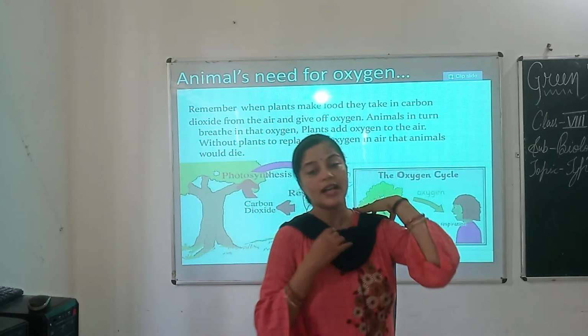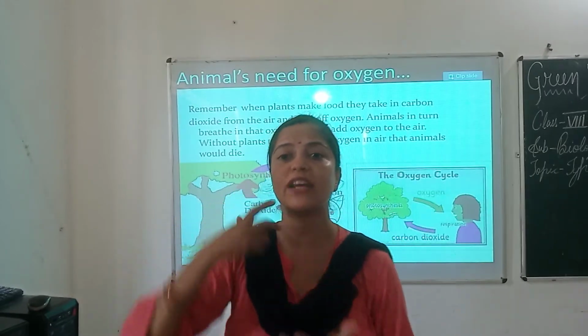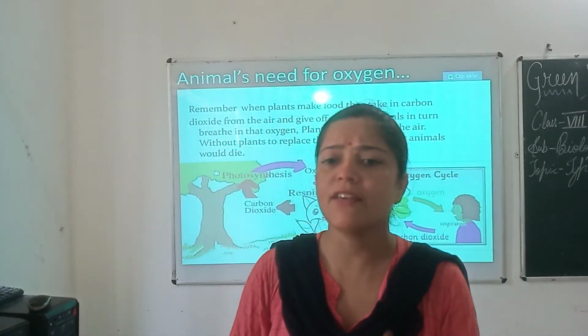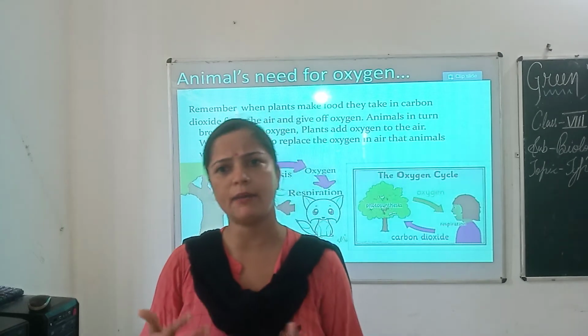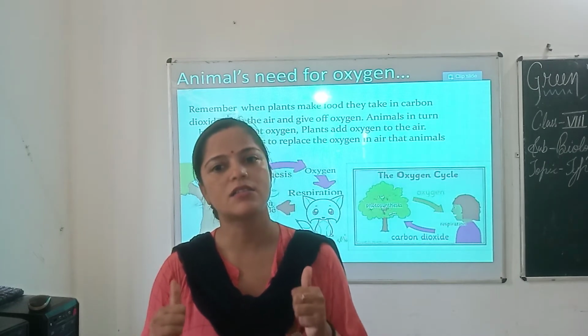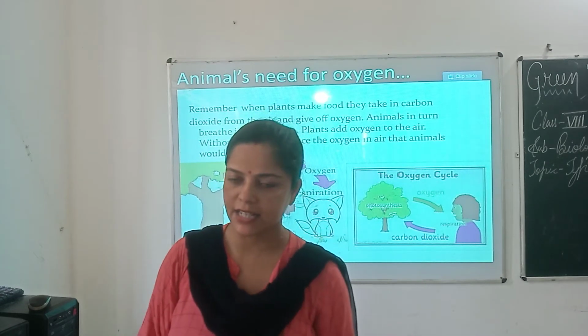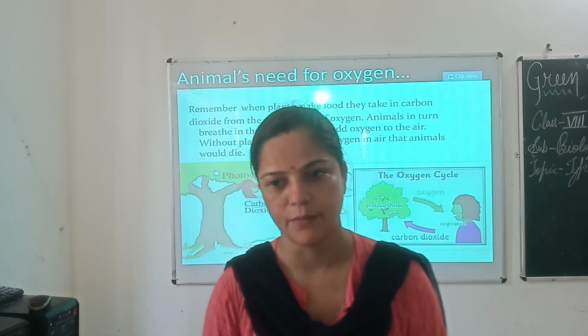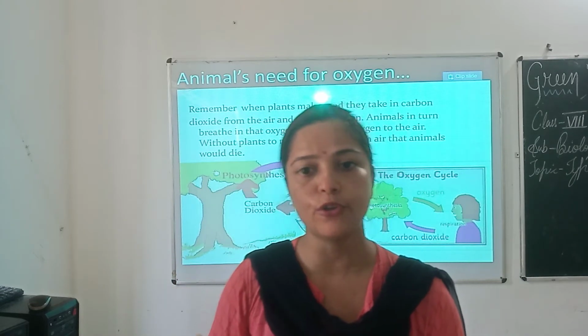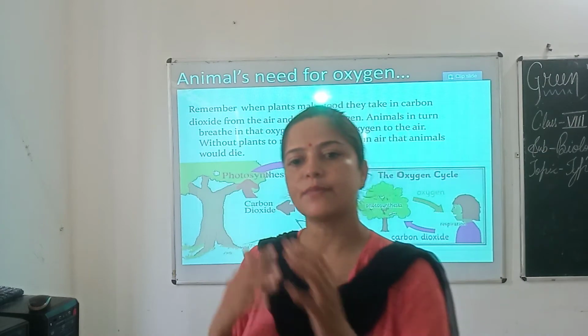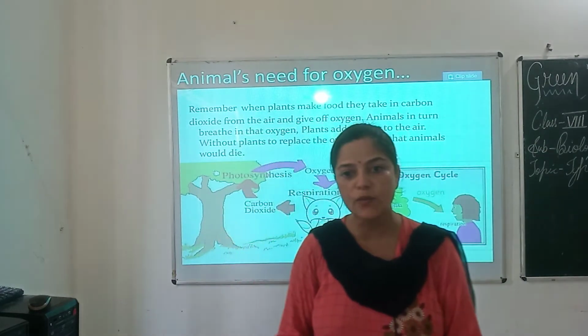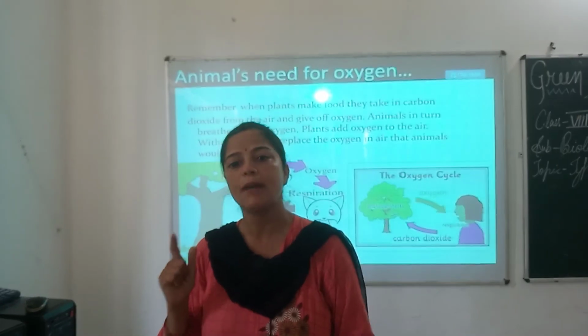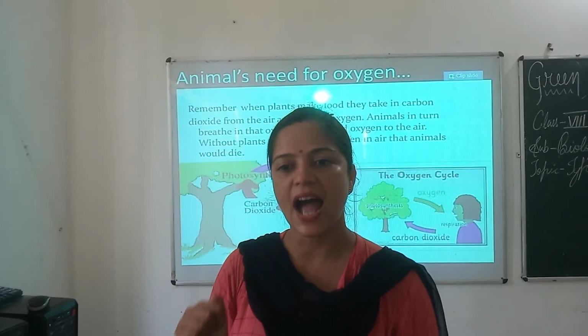Okay, now let us know about types of interdependence. Living organisms are dependent in many ways like symbiosis, parasitism and predation.